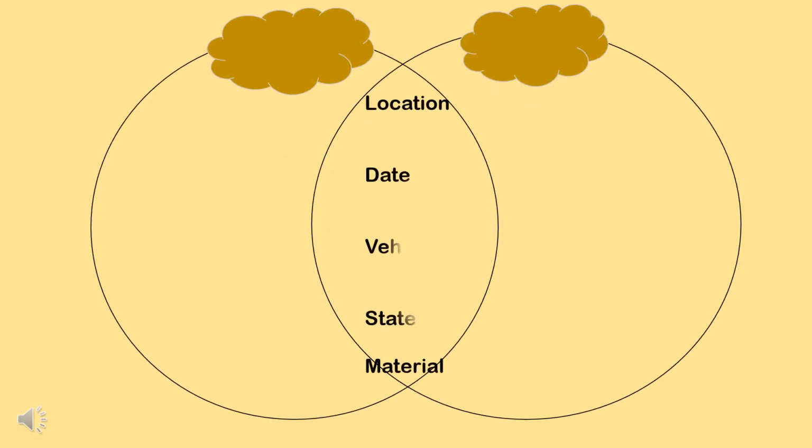Moving on, in and on are used to refer to locations, dates, vehicles, state, and material.